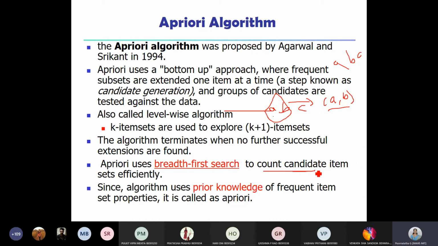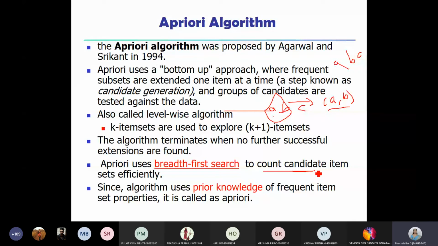Let us say that if I go for an interview, I am a candidate, right? If I get selected, then I'll become an employee. Otherwise, I'm not an employee. If I'm not qualified through that interview, I'm not an employee. So a candidate is an item which has the potential to become frequent. We don't know whether it's frequent or not, but it may be frequent. That's why we call it the candidate item.